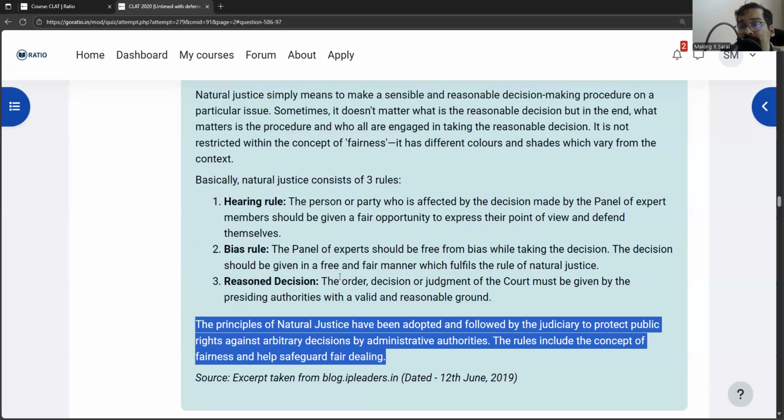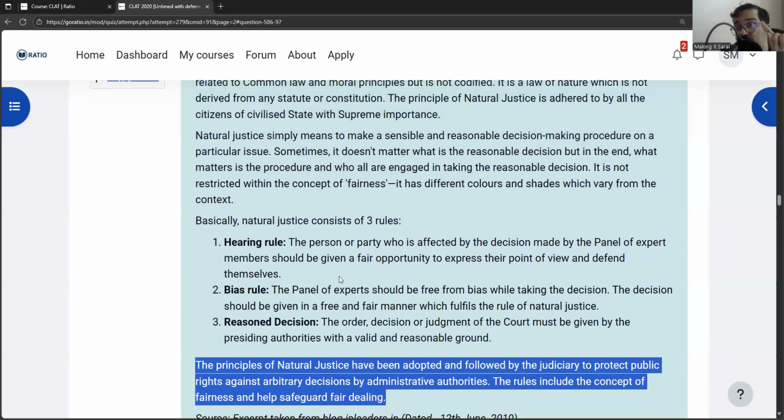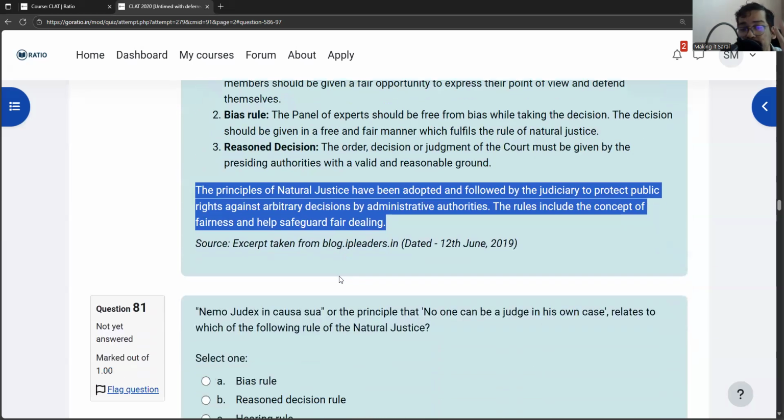So overall, we have 5 points. First point is it is uncodified. Second is that the decision making procedure should be reasonable. The third is that there are three principles. The third is hearing rule. Fourth is bias rule. Fifth is reasoned decisions.